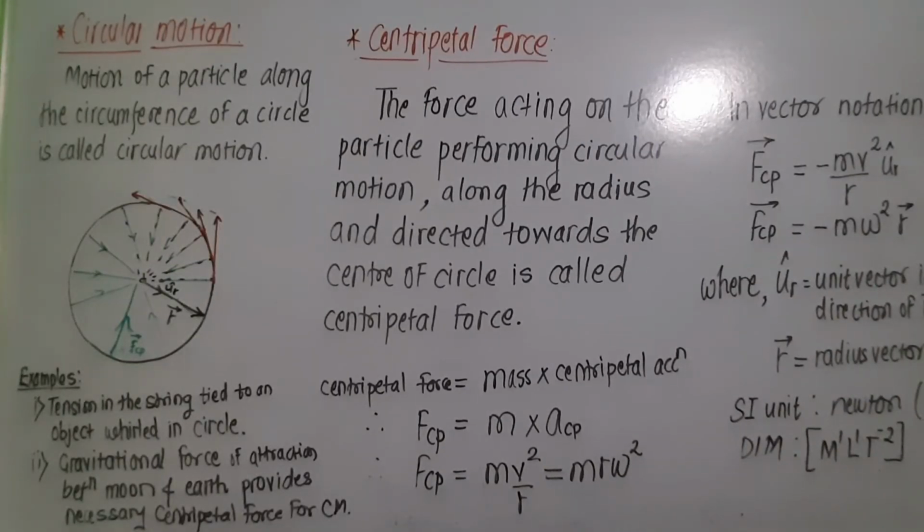There are a number of examples of centripetal force. Tension in the string tied to an object whirled in a horizontal circle: the necessary centripetal force for maintaining its circular motion is provided by, of course, that tension in the string. We know that the moon revolves around the earth in a circular orbit, and the necessary centripetal force for the circular motion of the moon around the earth is provided by the gravitational force of attraction between moon and earth.